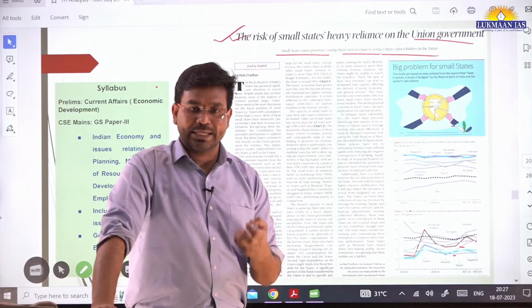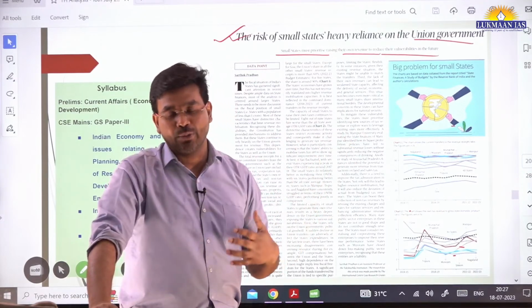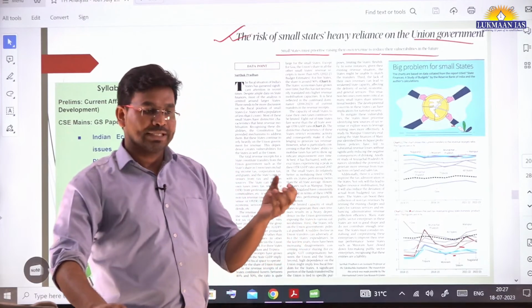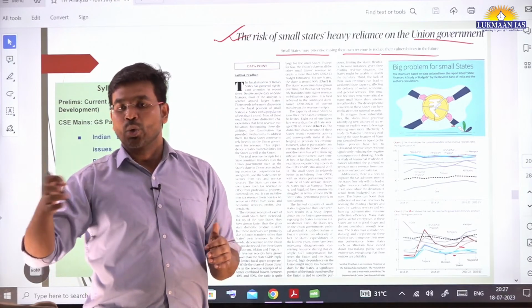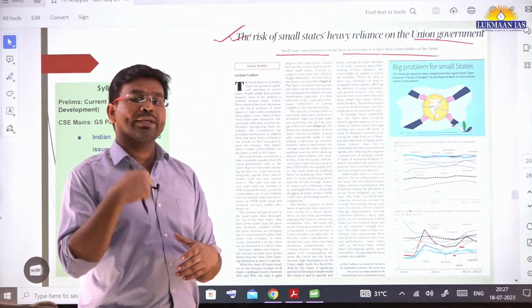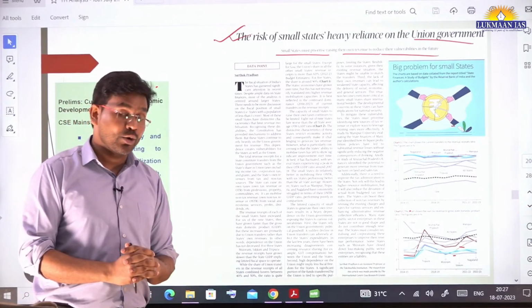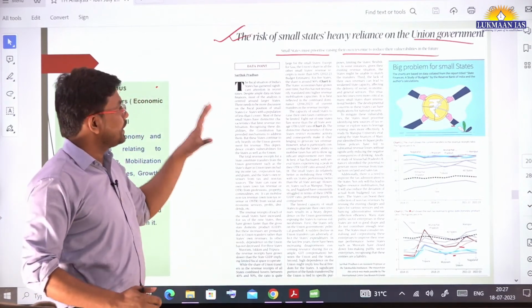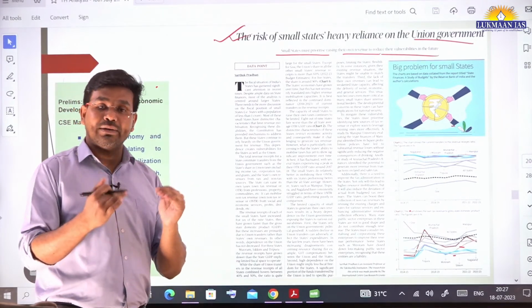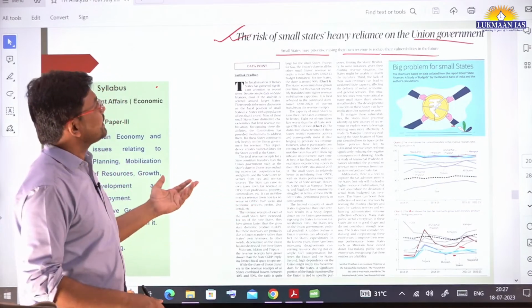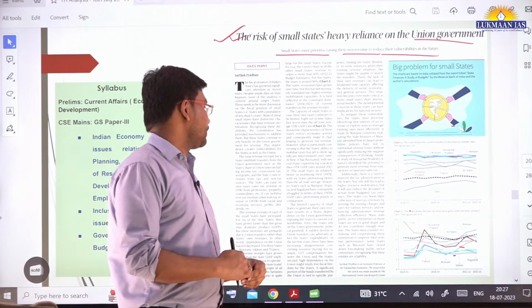Fiscal prudence means the states have certain sources of revenue, and from those sources they generate money, and that money they utilize for meeting certain goals of the state, like welfare activities, planned expenditure and non-planned expenditure. So in this article they have mentioned that states must prioritize raising their own revenue. They should rely less on the central government, and it will reduce their vulnerabilities in the future.